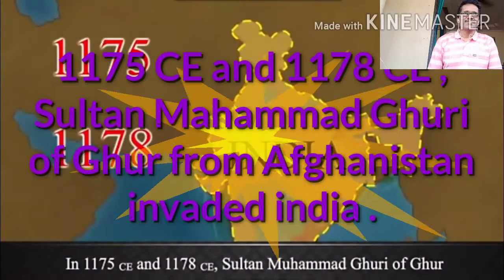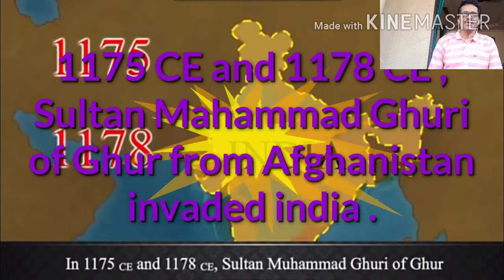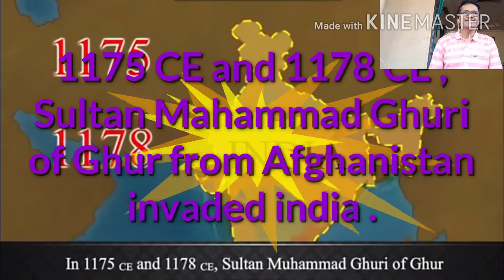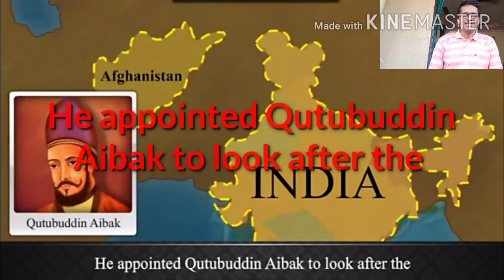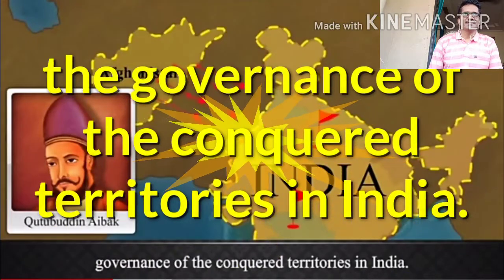In 1175 CE and 1178 CE, Sultan Muhammad Ghuri of Ghur from Afghanistan invaded India. He appointed Qutbuddin Aibak to look after the governance of the conquered territories in India.